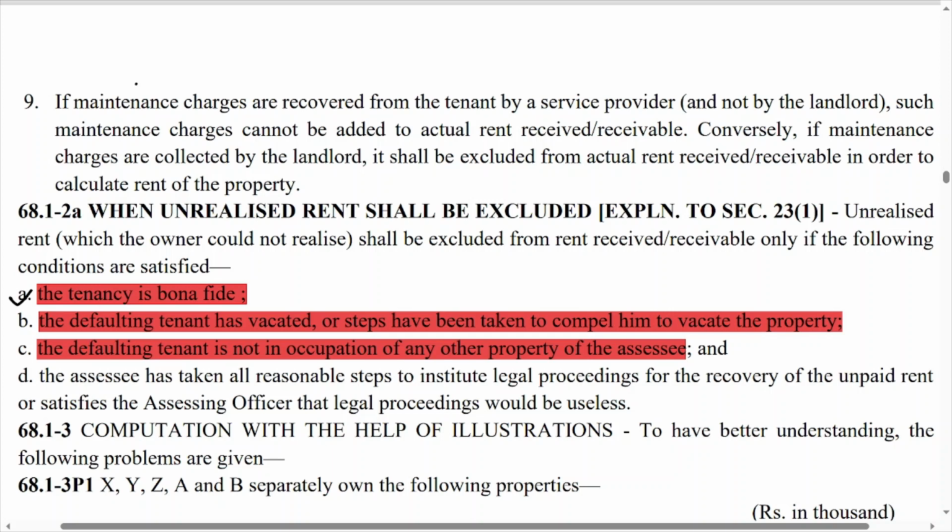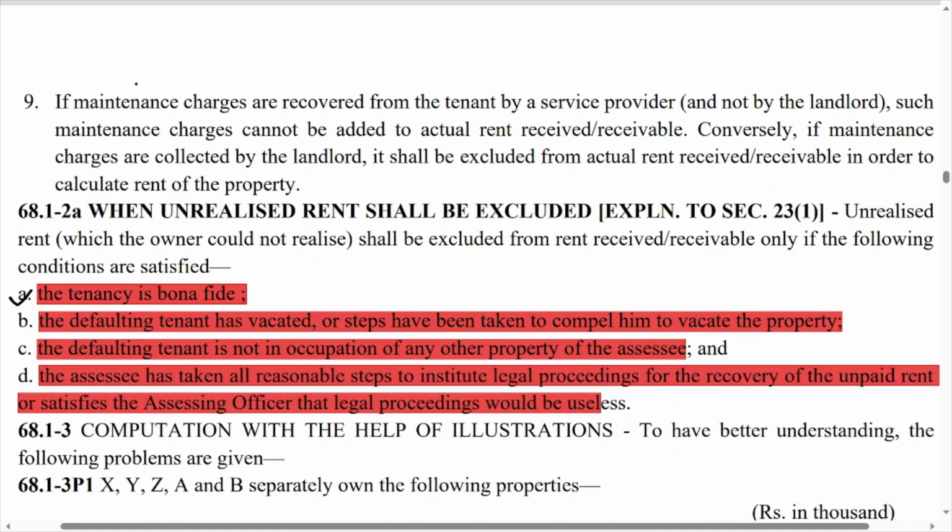The assessee has taken all the reasonable steps to institute legal proceedings for recovery of unpaid rent. That means you have taken all the steps, you have gone to court. For example, suppose 40,000 rent is still unrealized, but now you have taken all the steps to recover the 40,000 rent from the tenant, or you have to persuade the assessing officer that it is useless to take legal steps against that person, because if you go by legal proceeding, the amount invested will be more than whatever you are going to receive in return.